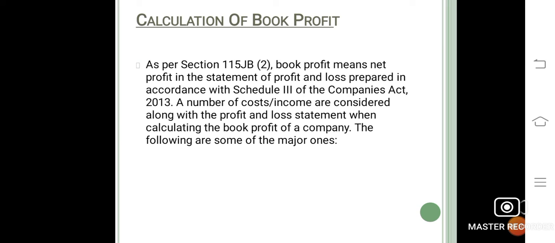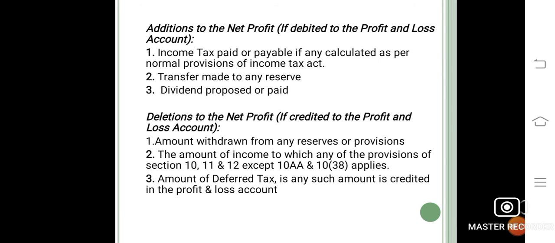A number of costs or incomes are considered along with the profit and loss statement when calculating the book profit of a company. The following are some of the major ones. Those are additions to the net profit if debited to the profit and loss account, and second one is deductions from the net profit if credited to the profit and loss account.